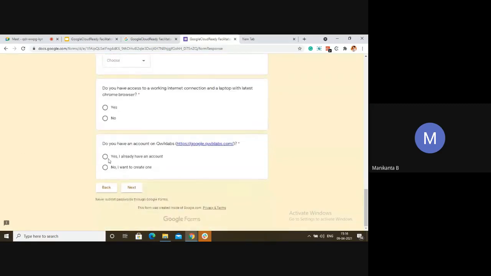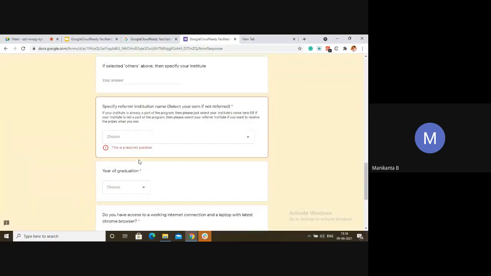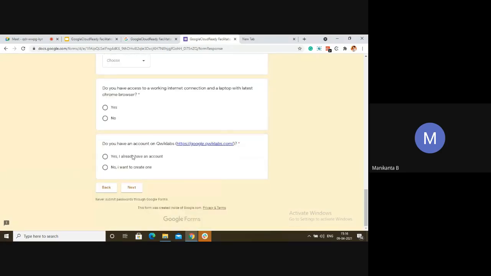After registration, you need to create a Quick Labs account. If you don't have a Quick Labs account, click on no, I want to create one, or else yes, I already have an account. The rule is very simple. If you have participated in a previous Google Cloud program like 30 Days of Cloud, or Google Facilitator 2020 which happened in October last year, then you won't get the swags this time if you use the same email ID and Quick Labs account. So make sure you register with a new email ID not used for any previous programs, and a new Quick Labs account where you haven't completed any quest, to be eligible for swags.